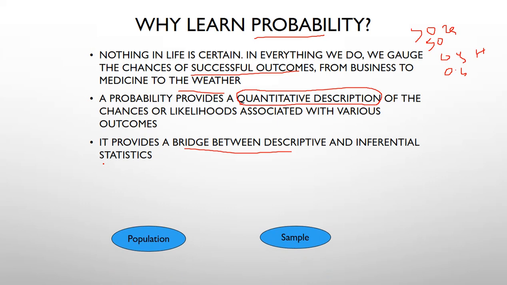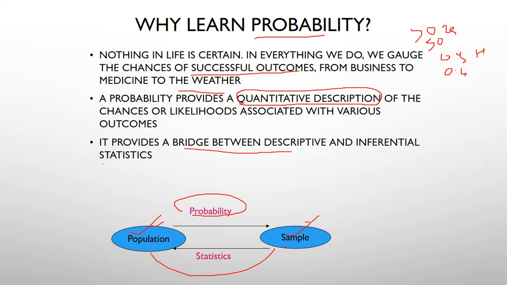By observing this diagram you can understand: population means complete information, sample means part of the population. We draw samples from the population by assuming probability. Then we can apply some tests on the sample, and using statistics we can say that this sample is suitable for that population. These are three points for why we learn probability.